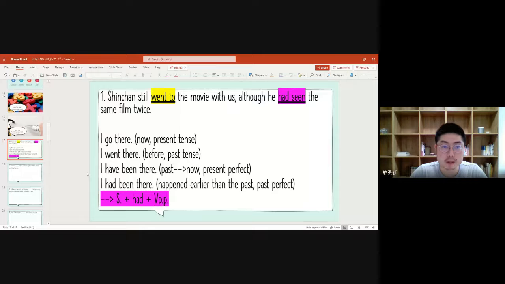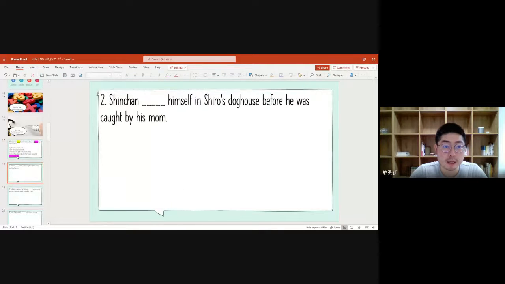Then we move on to another question. For this one, the answer is "had hidden." We also have other choices like hides, hid, and was hidden. But basically, you can pay attention to this part: "was caught."